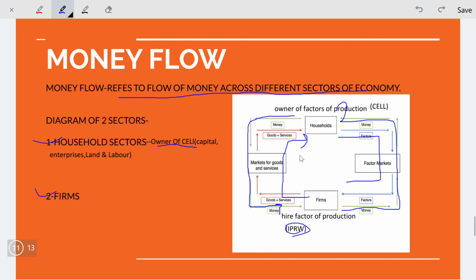So the flow of money across different sectors, represented by the green line, is known as money flow, and the flow of goods and services, represented by the blue and red lines, is known as real flow. It is an important part of the chapter. Everyone should learn the definition and this model, or we can say diagram also.